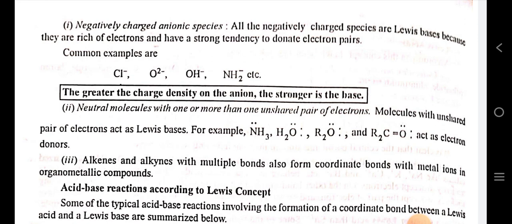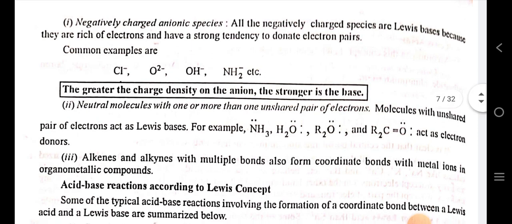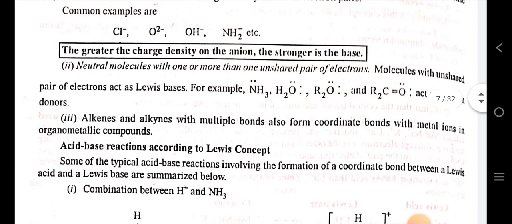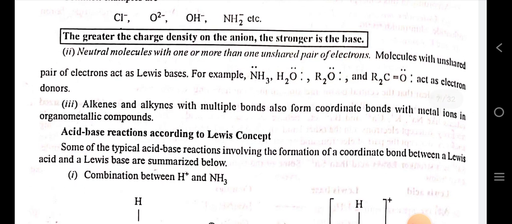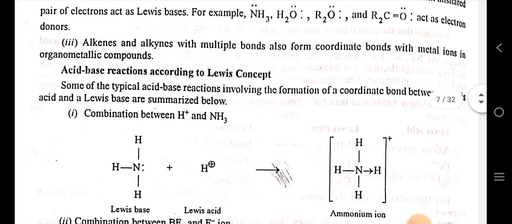For example, ammonia, water, ether act as electron donors. After that, alkenes and alkynes with multiple bonds also form coordinate bonds with metal ions in organometallic compounds.